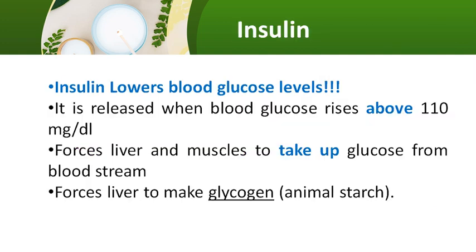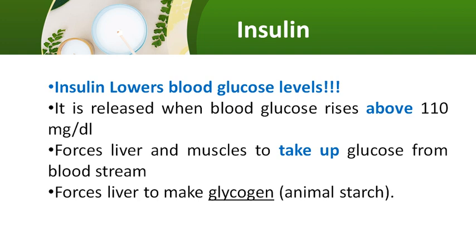So what is insulin? What's the role of insulin in blood glucose homeostasis? Insulin generally lowers the blood glucose level. Whenever blood glucose level rises beyond 110 milligram per dl, insulin will force the liver and muscle cells to take up more glucose from the bloodstream, and it will also force the liver to make glycogen. That means it helps to stimulate glycogenesis.